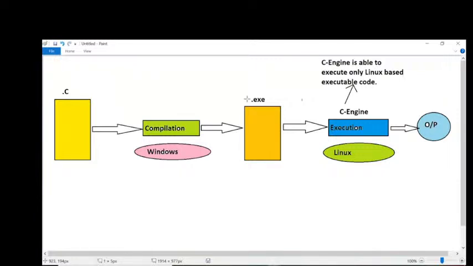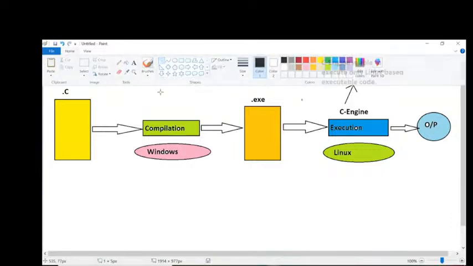From operating system to operating system, executable code formats vary; they are different. Don't think the same representation is available in all operating systems. From one operating system to another, internal code representations vary. The same representation is not available in all operating systems. Yes, guys, are all of you getting my point or not? Okay, fine. Observe carefully. This is the story about the C engine. Its capability is that it is able to understand only Linux based code. Fine, good.